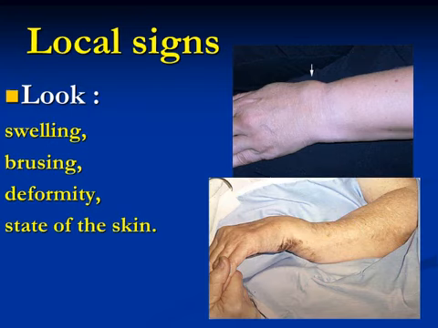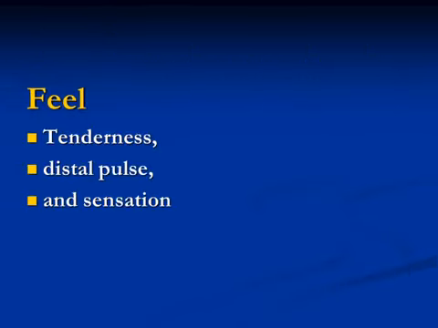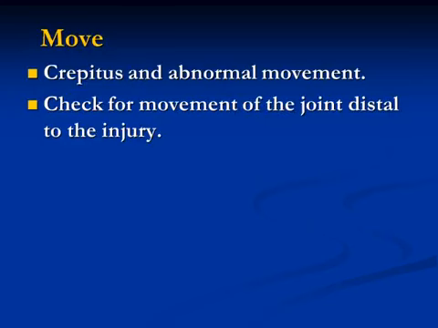Local examination of the injured limb is very important. We must look for swelling, bruising, deformity, and the state of the skin, whether there is a wound or not. We must feel for tenderness, and also we must check the distal pulsation and sensation to exclude neurovascular injuries.